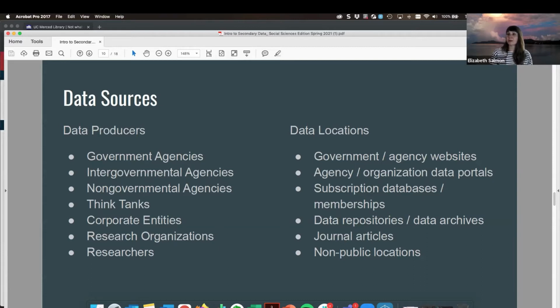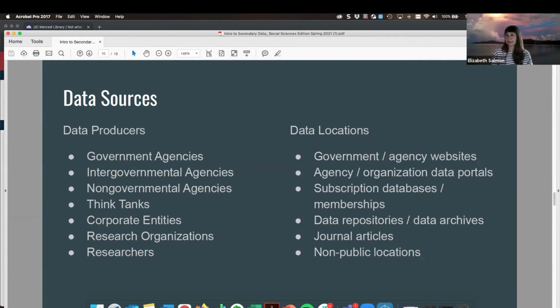Now, you also may be able to locate your data in repositories or data archives, and these tend to be used interchangeably. Both of them are locations for storing data. The main difference between data repositories and data archives is that with data archives, there's also a preservation component in addition to the data storage.